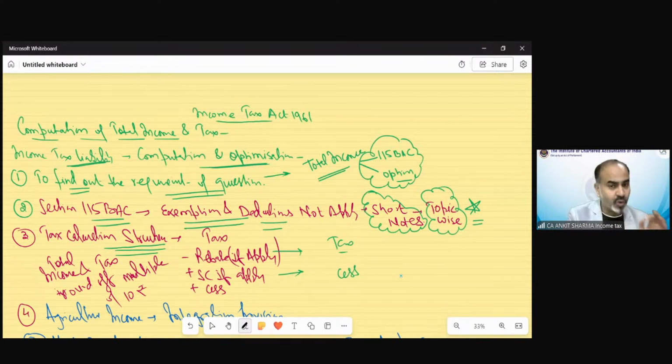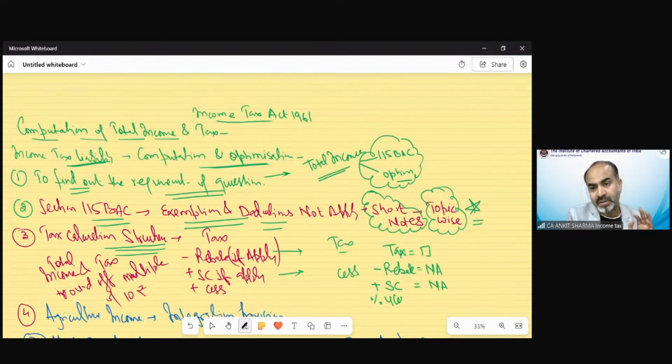So whenever you are solving a question for practice, make it your habit that first of all I will calculate tax, then I will reduce rebate, whether applicable or not. I will write it down, and if it is not applicable, I will write not applicable. Please add surcharge also, whether applicable or not. If it's not applicable, write not applicable. And then cess at 4%.